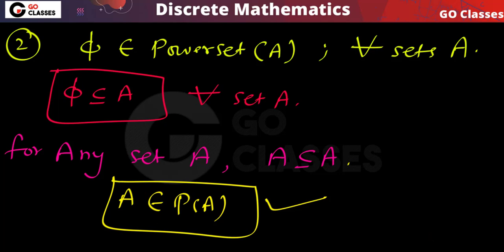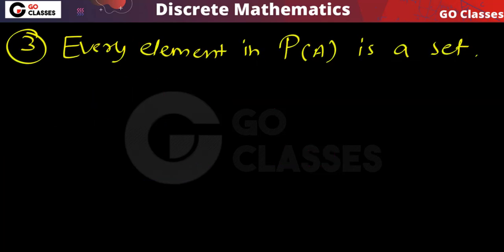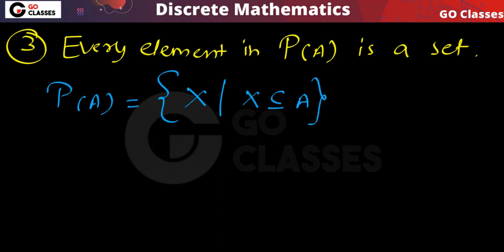These definitely will be there. Okay, the third point, you can notice that every element in power set is basically a set. Because what we have in power set, every element is basically a subset of A. Or I can say in power set every element is a set.